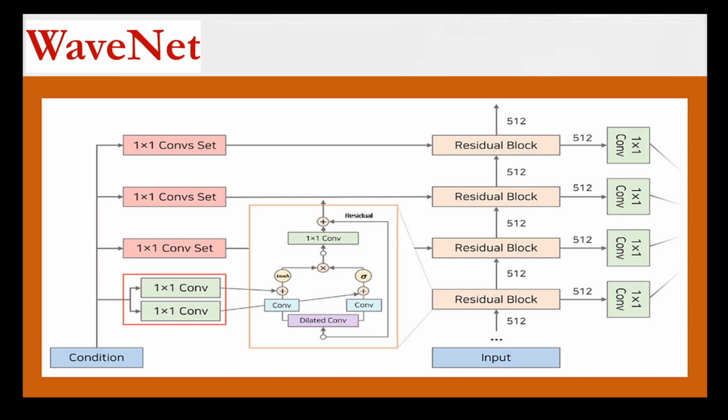To understand how WaveNet works, let's consider a simple real-life example. Imagine you are a music composer who wants to generate a new song based on a particular style. You have a set of audio clips from songs in the style and you want to use WaveNet to learn the underlying patterns and characteristics of the music so that you can generate new songs that are similar in style. Now the input to the WaveNet model would be audio clips and the output would be a set of features or characteristics that describe the music. For example, the features might include the spectral characteristics of the audio, say the distribution of frequencies, the tempo and the rhythm.